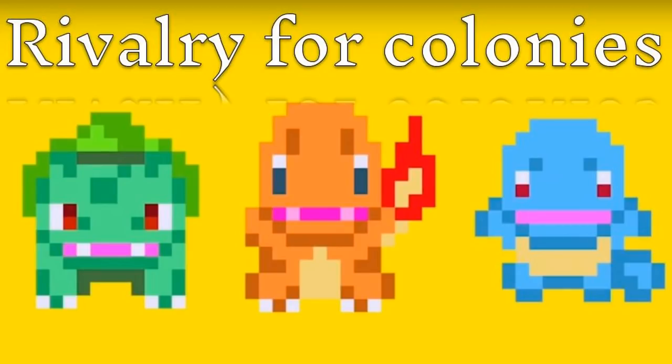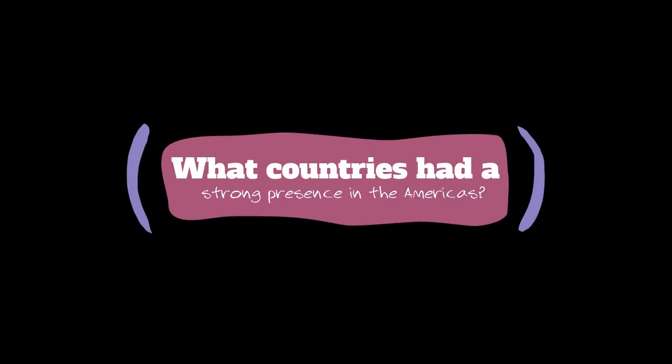The English Navy defeated the Spanish Armada, but Spain still received great wealth from its gold and silver mines in the Americas. Because of this, Spain continued to be a leading European power. The question you guys should be able to answer right now: What countries had a strong presence in the Americas?